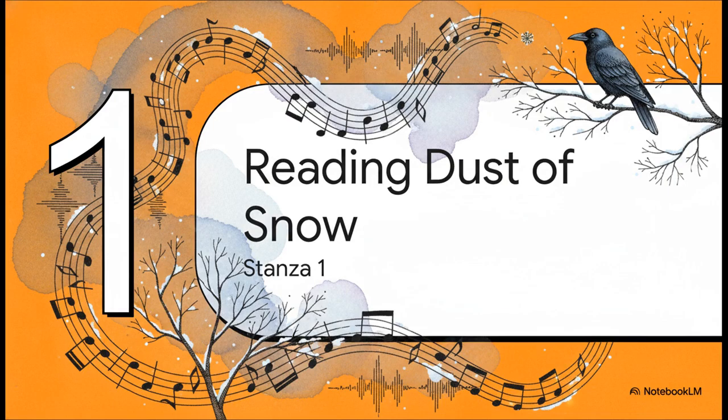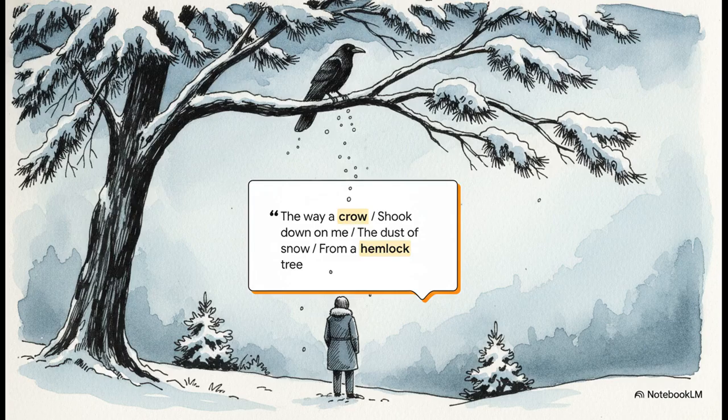Okay, let's dive into this. I want you to just relax and listen to the rhythm of the poem first. The way a crow shook down on me, the dust of snow from a hemlock tree. Close your eyes for just a second and picture this with me. It's a cold, quiet winter day. The poet is standing silently beneath a tree. Up in the branches, a dark crow shivers or adjusts its wings, shaking snow right down onto the poet below. It's a very simple, still picture.